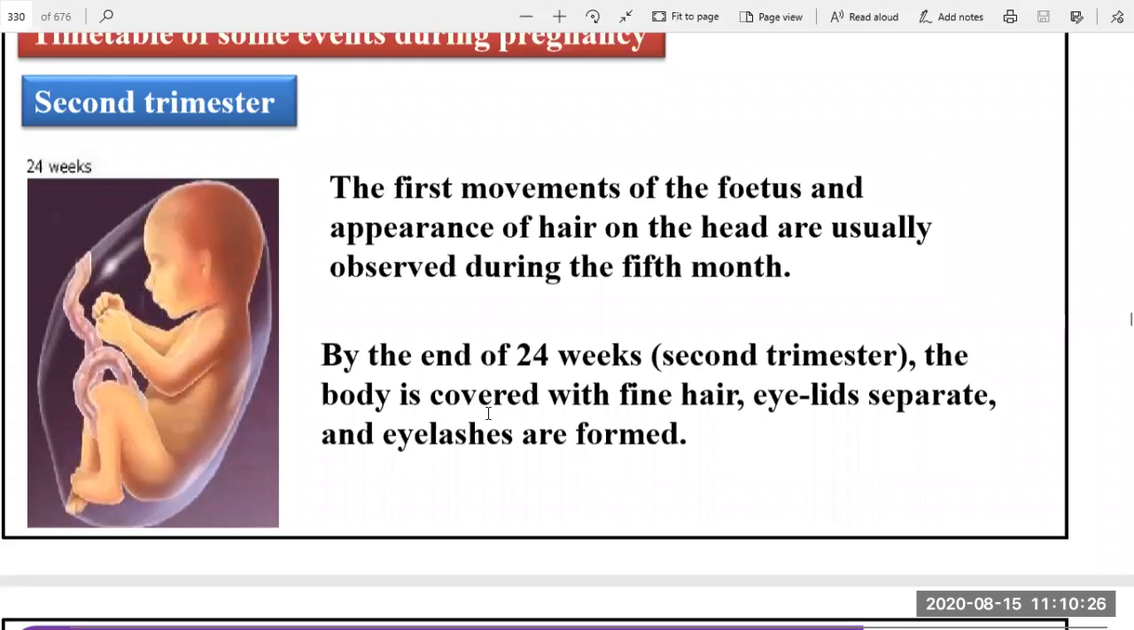The body is covered with fine hairs. So we can see here there are fine, small hairs, so it will be covered with fine hairs. Then eyelids also develop and get separated. The first stage is closed eyelids, and then after the 24 weeks, the eyelids open or separate, and eyelashes also form.